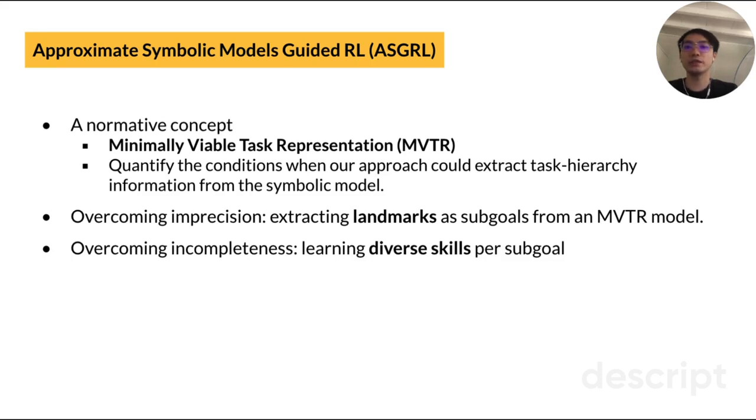So in this work, we aim to address the problem of how to leverage an approximate symbolic model for reinforcement learning. Firstly, in our work, we introduce a normative concept called minimally viable task representation, or MVTR. It's used to quantify the conditions under which our approach can extract the correct task hierarchy information from the symbolic model. And then we show that by extracting landmarks as subgoals from an MVTR model, we can effectively overcome the imprecision of the model. Lastly, we show that by learning a diverse set of skills for each subgoal, we can effectively overcome the incompleteness of the symbolic model.